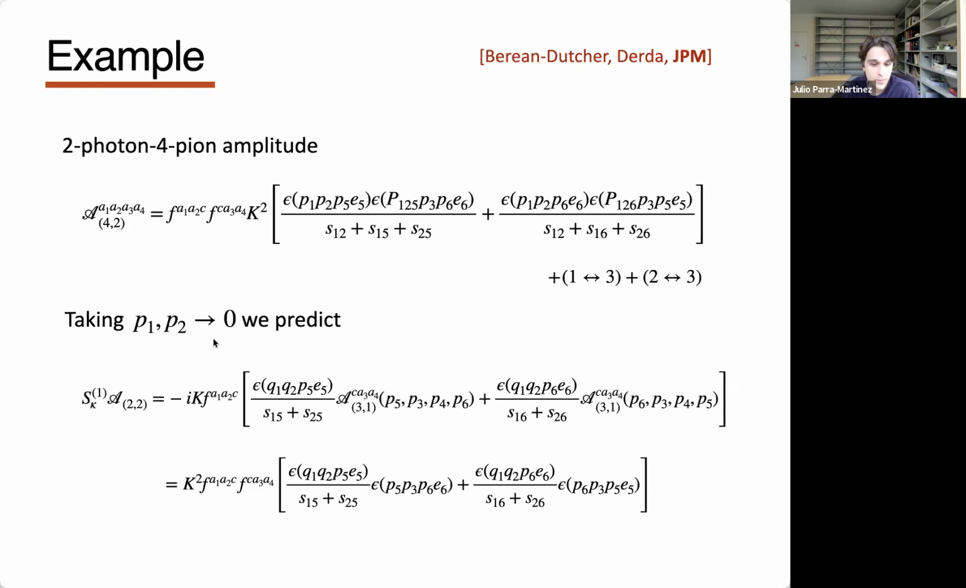So we predict from the soft factor acting on the lower point amplitude the following structure. This relates to an amplitude that has 3 pions and 1 photon. Naively, we would have gotten 2 and 2, but at the subleading level, we have this new term, and here we also have 3 and 1. And indeed, you can check that if I take 1 and 2 soft, then this term goes away, this term goes away, and then I get precisely this structure.